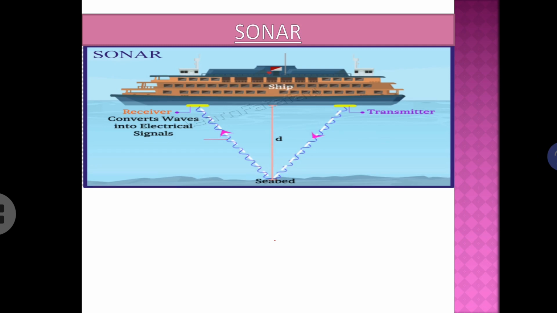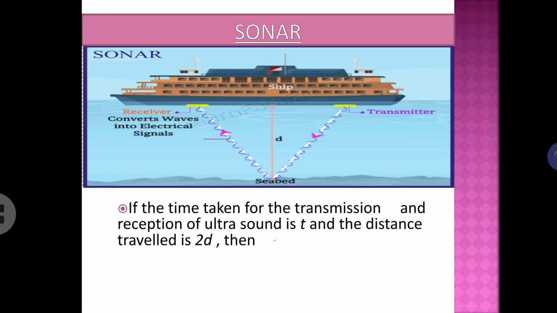The sonar, having a transmitter and receiver, will be situated in the ship. The transmitter is transmitting ultrasonic waves to the sea. These waves touching the seabed get reflected back, and the reflected ultrasonic waves are received by the receiver. So by knowing the speed of sound in water and by noting down the time taken by the ultrasonic waves to reach the seabed and back to the ship, we can calculate the distance.